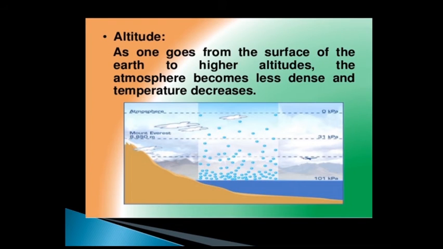The next factor that is affecting the climate of India is altitude. As one goes from the surface of the earth to higher altitudes, the atmosphere becomes less dense and temperature decreases. This is how altitude affects the climate.